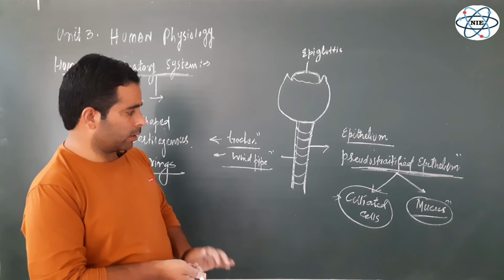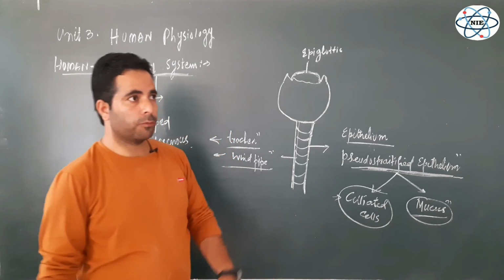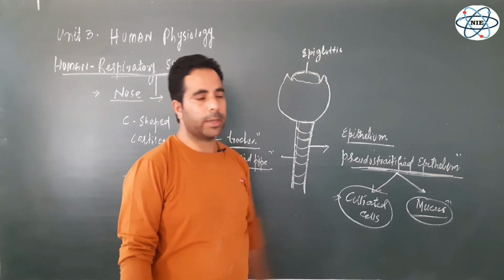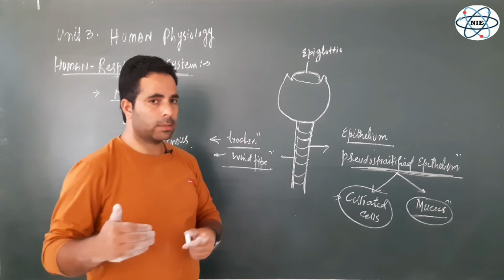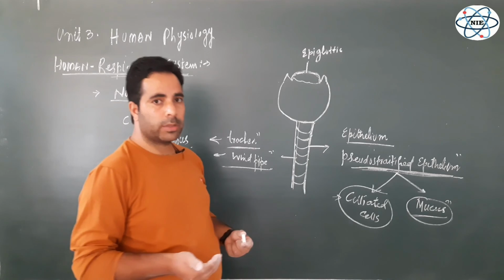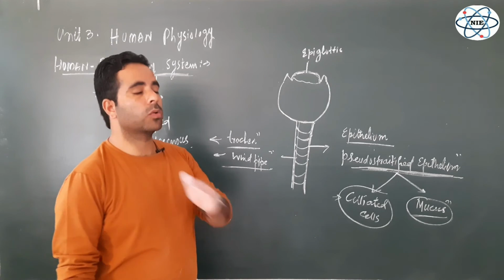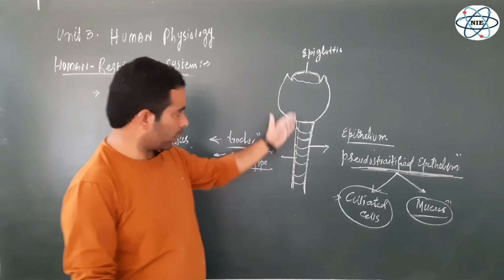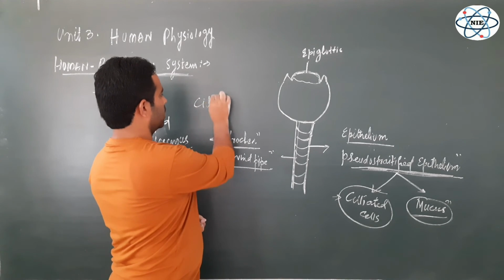And we can see how their functions can be overwhelmed so far as cilia are concerned if we give the example of smokers, those who have remained smokers for a long time. Most often we see, so far as the epidemiology of cancer is concerned, lung cancer, whether small lung cancer or large lung cancers, these are generally heavy smokers, chain smokers. Why? Because in tobacco smoke there are some chemicals which slowly destroy the cilia of the trachea. The chemicals are called ciliotoxins.